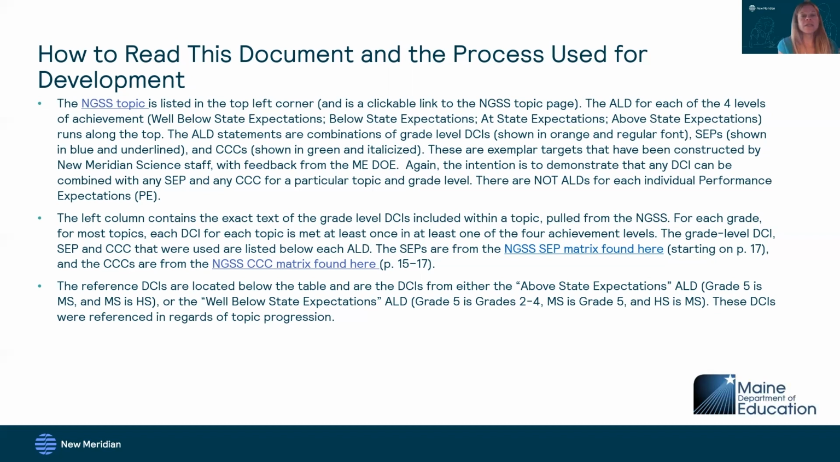The grade level DCI, SEP, and CCC that were used in the exemplar target are listed below each ALD. The SEPs were pulled from the NGSS SEP matrix found from the NGSS site, and the link is included, as well as the CCCs, and that link is included here as well. Below the table, it will say reference DCIs. So these are statements or DCIs that were meant to ensure that the ALDs were targeting the grade level being assessed rather than the grade level above it or the grade level below it.